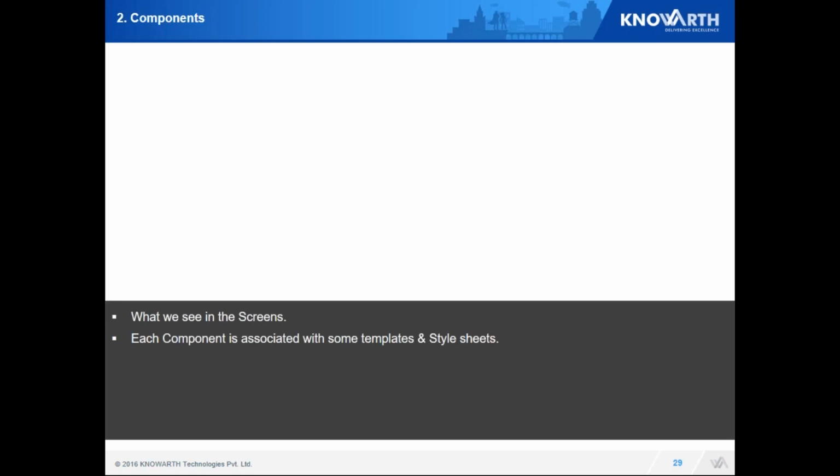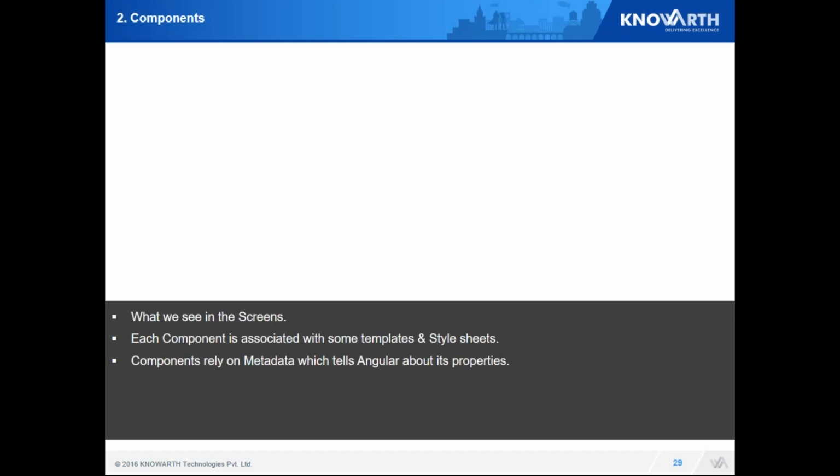So component is what we see in the screens. Each component can have some templates or style sheets. Each template will have several other sub templates. I can have other components loaded into my current component.